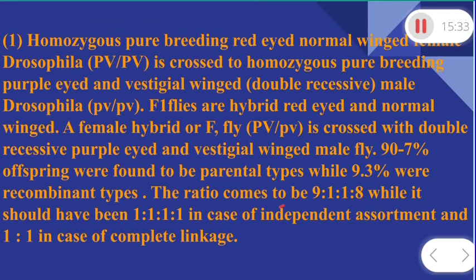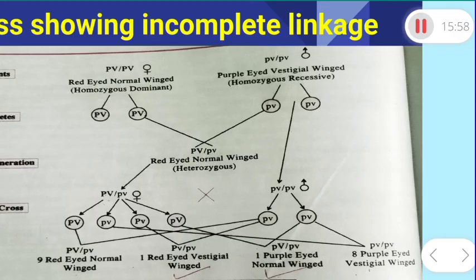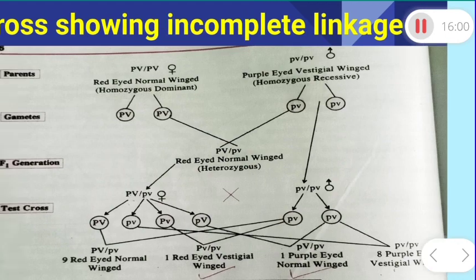So this is the ratio of the test cross in incomplete linkage, but in complete linkage we got 1:1, and 1:1:1:1 in the case of independent assortment. It is different from both.